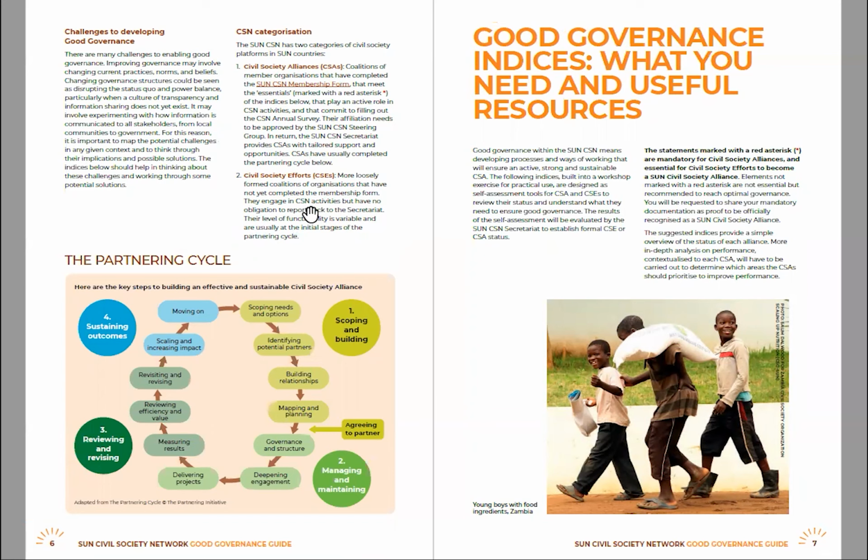Civil society efforts are usually more loosely formed coalitions and will meet many of the criteria in the indices, but will need to meet all of the red asterisk ones, which we will go through shortly. The partnering cycle just shows you a really great example of the steps and the whole cycle of becoming a full civil society alliance.